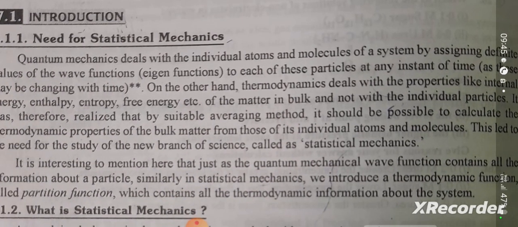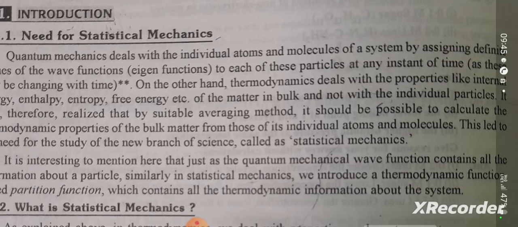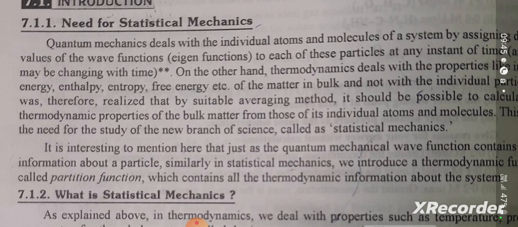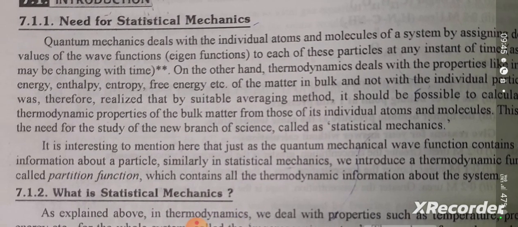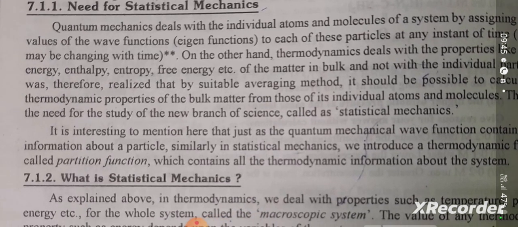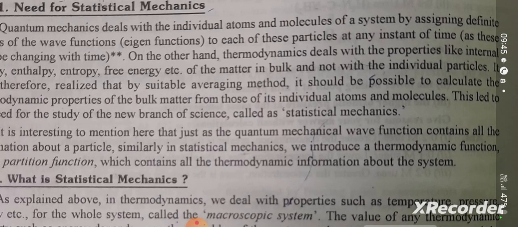Quantum mechanics deals with the individual atoms and molecules of a system by assigning definite values of the wave functions, eigenfunctions, to each of these particles at any instant of time, as these may be changing with time. On the other hand, thermodynamics deals with properties like internal energy, enthalpy, entropy, free energy, etc. of the matter in the bulk and not with the individual particles.